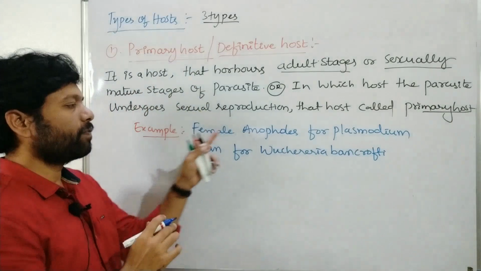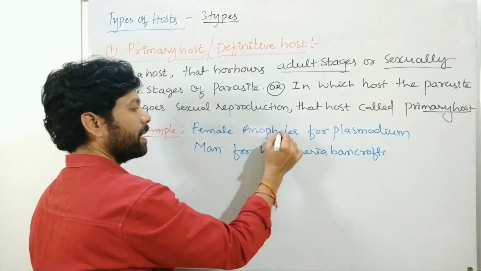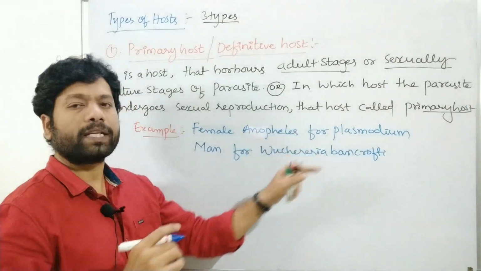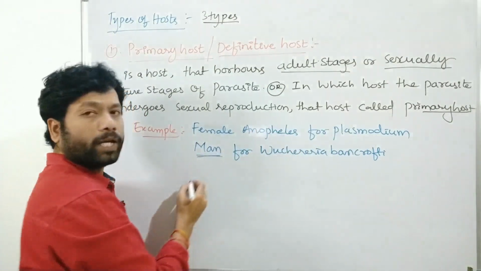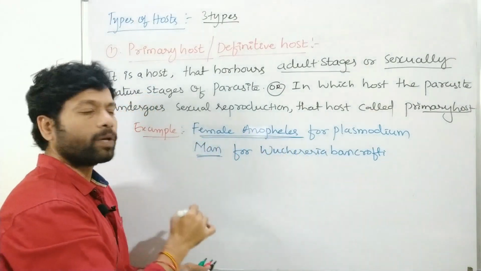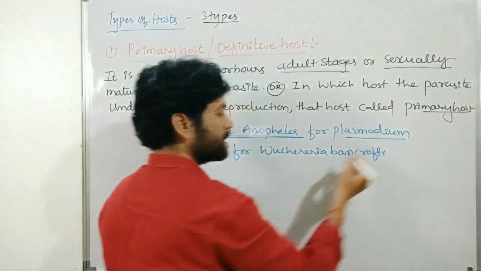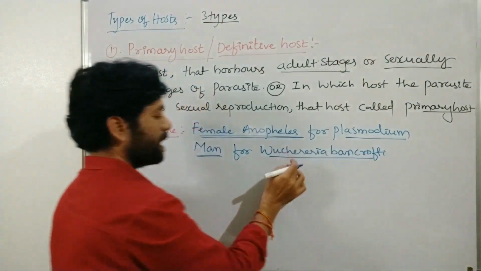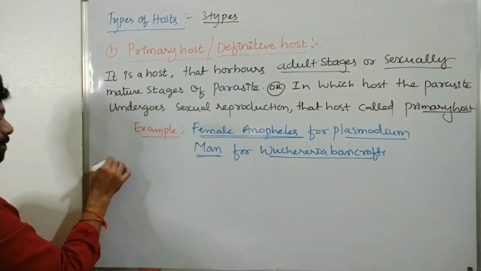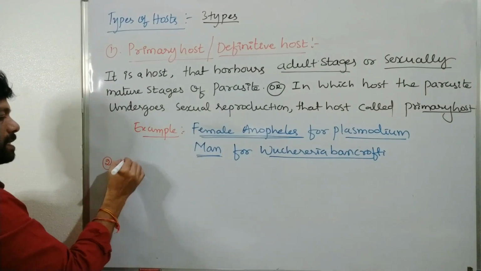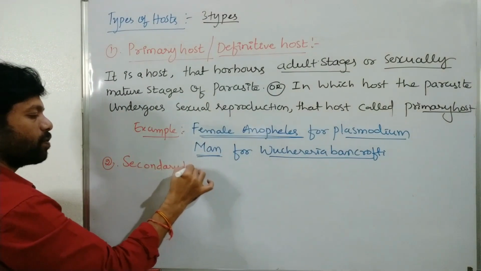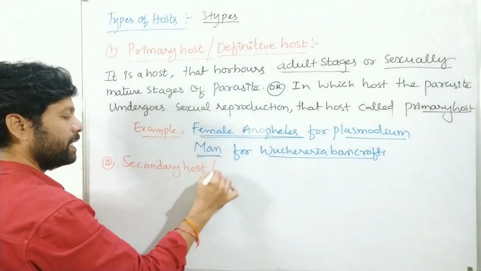So here the example is female Anopheles for Plasmodium and man for Wuchereria. So man is considered as the primary host, and female Anopheles is considered as the primary host for the Plasmodium parasite and the Wuchereria parasite for man. Okay, next type is the secondary host or intermediate host.